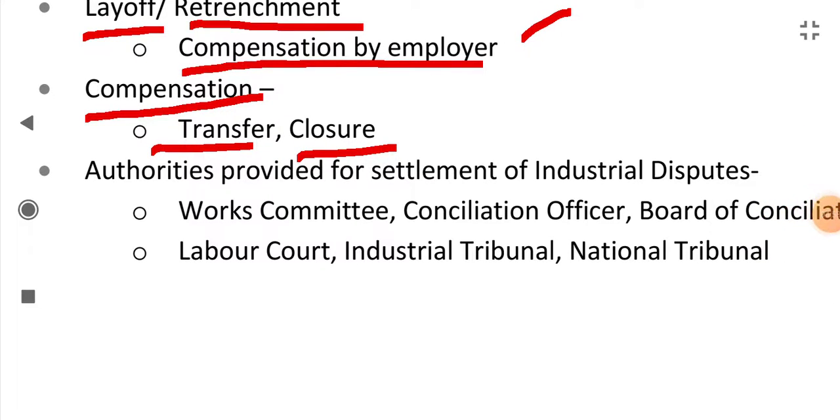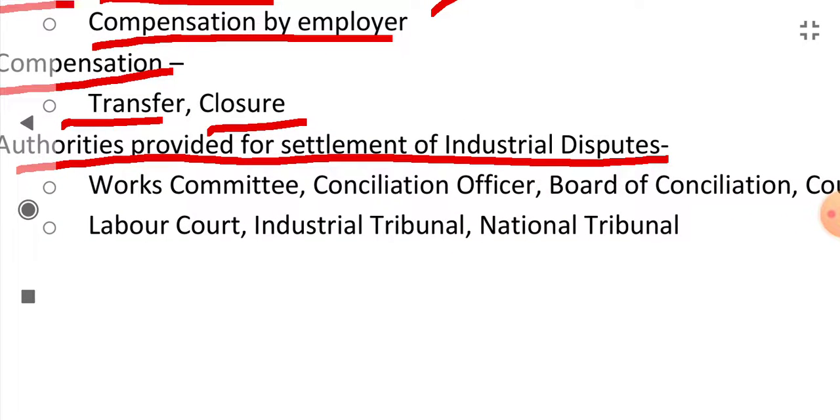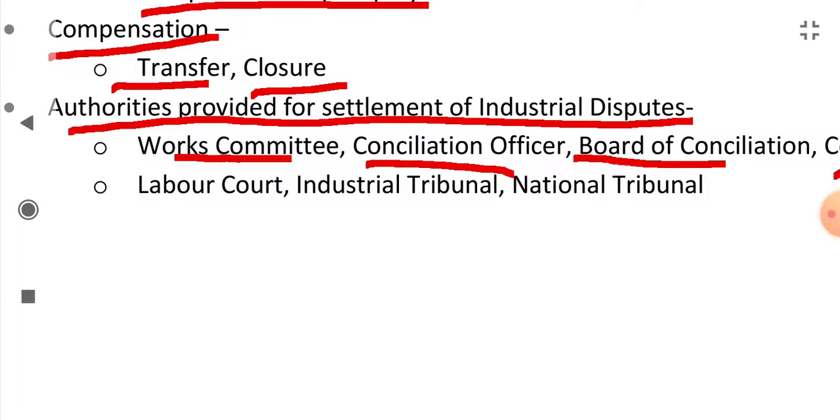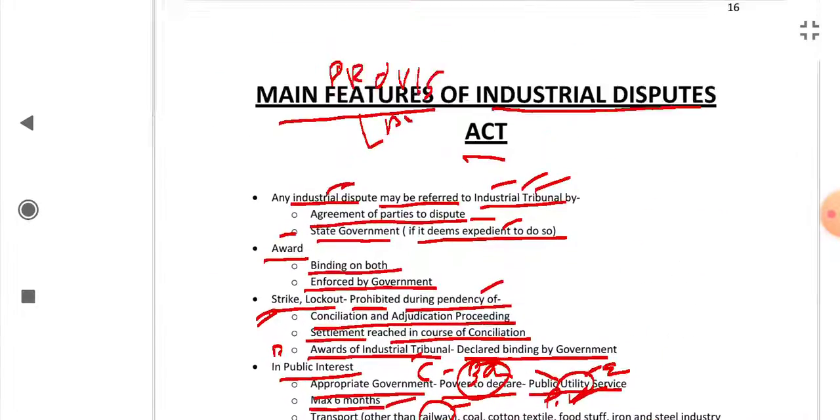Authorities are provided for settlement of industrial disputes. In the Industrial Disputes Act, there are certain authorities provided so that industrial disputes can be settled. These authorities are Works Committee, Conciliation Officer, Board of Conciliation, Courts of Inquiry, Labor Court, Industrial Tribunal, and National Tribunal. All these authorities help in the settlement of industrial disputes. These were the main features.